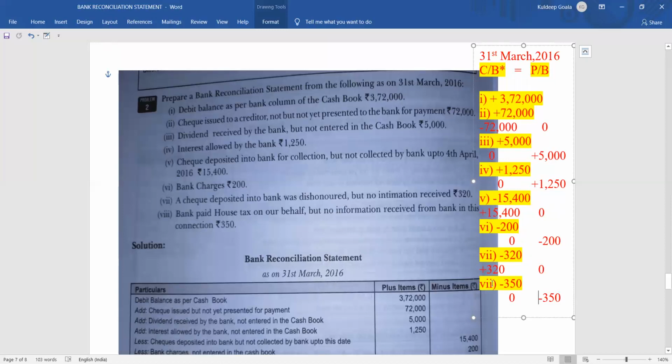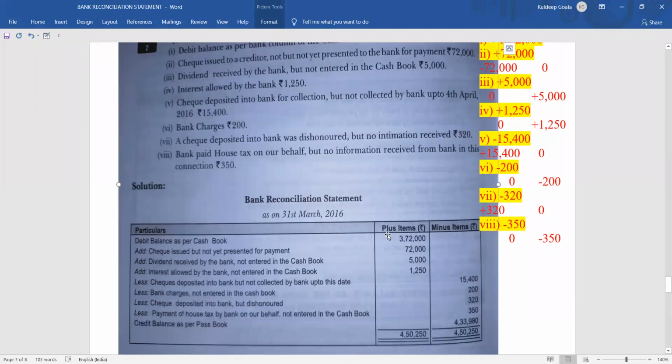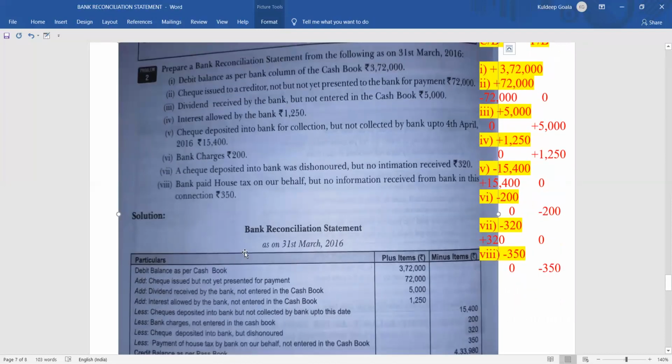So point number 8 is over. So we will go for the solution now. The format I have already shown you in the last class. What you have to do is that you have to make 3 columns. Left side will be particulars and 2 amount columns. One will be plus item, one will be minus item. Plus item means all the items which are to be added will be put in the plus items, and all the items that are to be deducted will be put in the minus items.